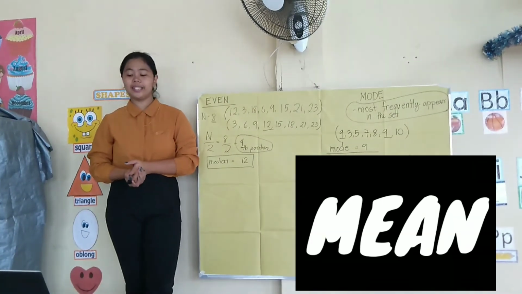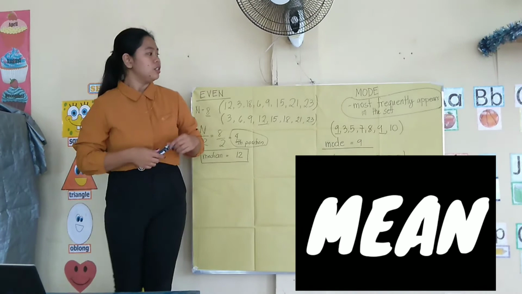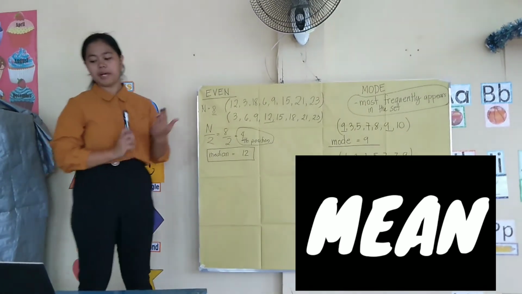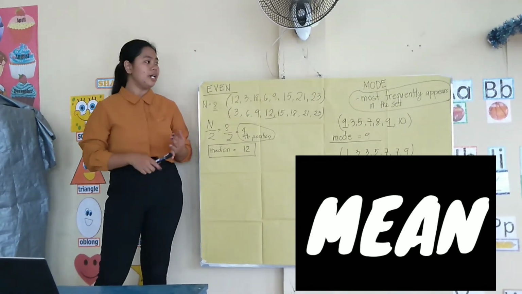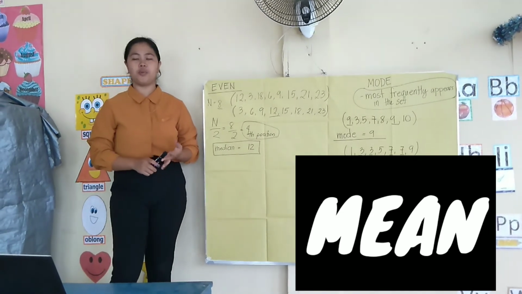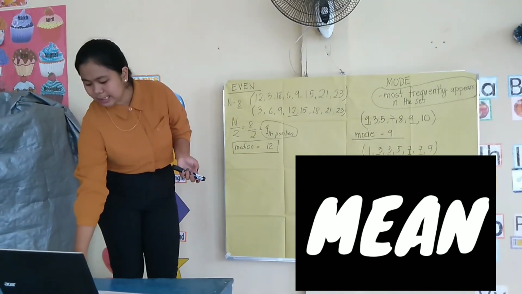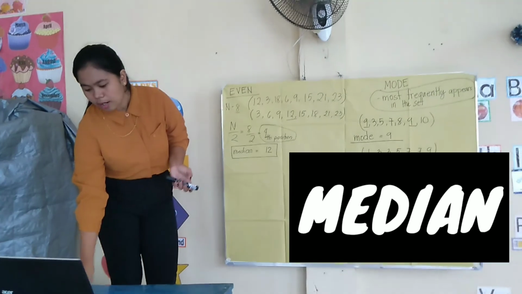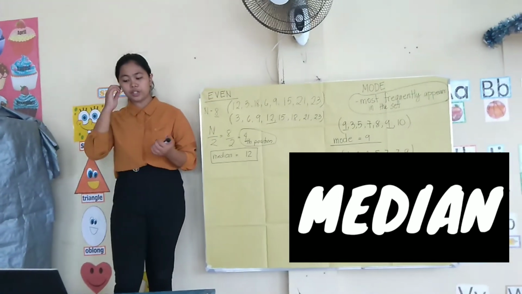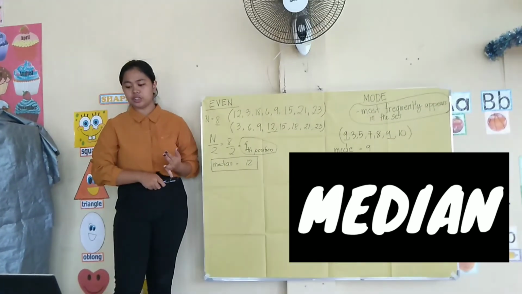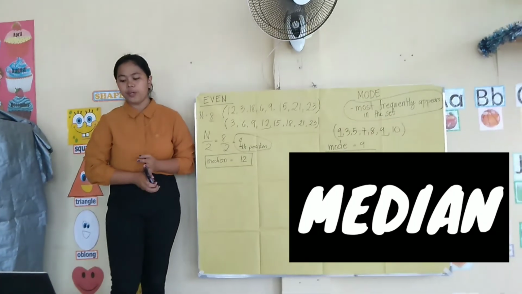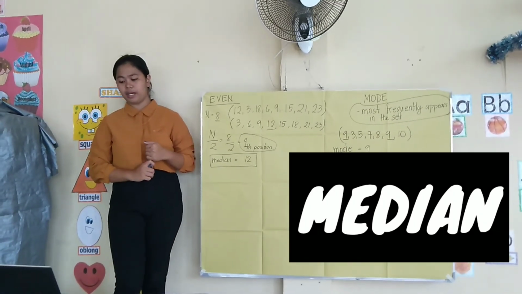Do you understand, class? So the 3 main measures of central tendency are mean, median, and mode. The mean is the measure of central tendency that we often call the average, or refer to as the arithmetic mean.